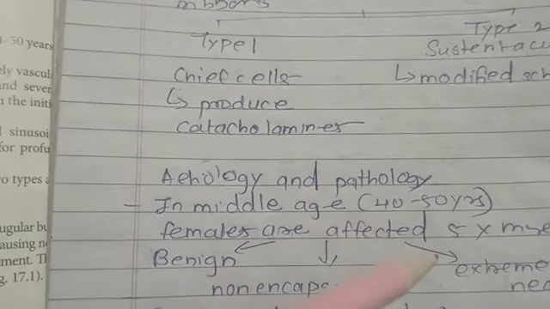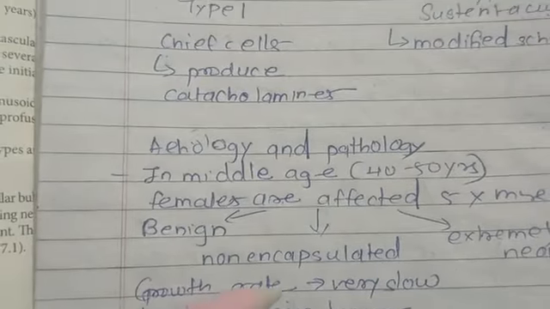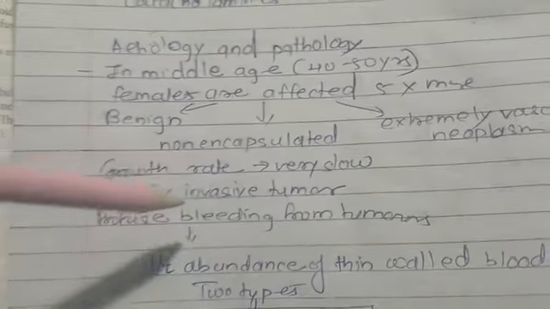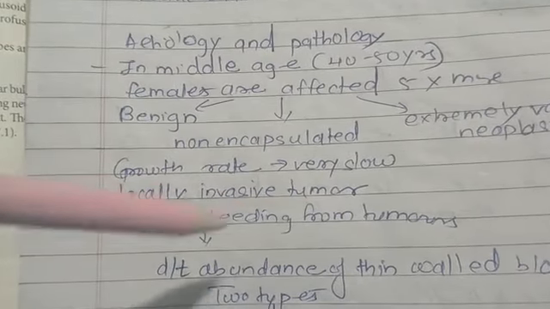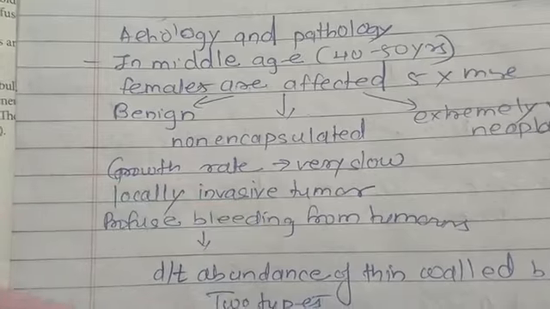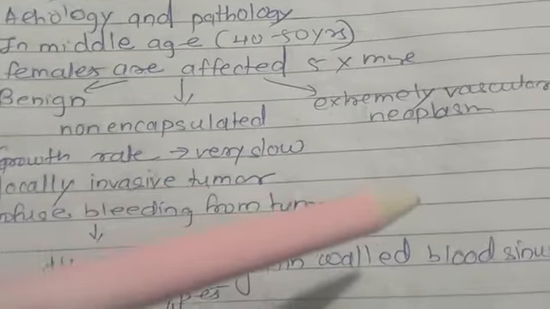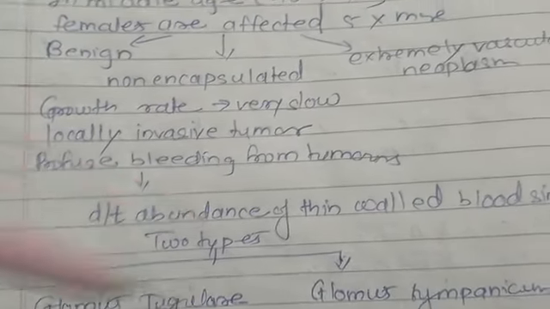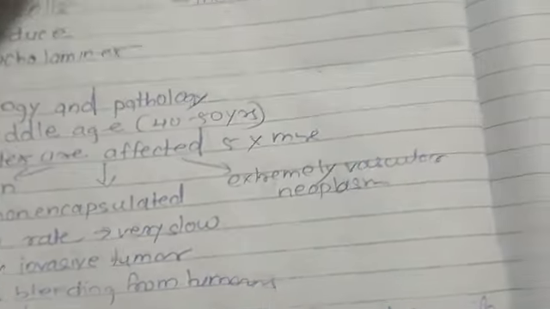In middle age, 40 to 50 years, females are affected 5 times more. It is a benign, non-encapsulated and extremely vascular neoplasm. The growth rate is very slow and it is a locally invasive tumor. There is profuse bleeding from the tumors due to an abundance of thin-walled blood sinusoids. Two types are there: glomus jugularis and glomus tympanicus.